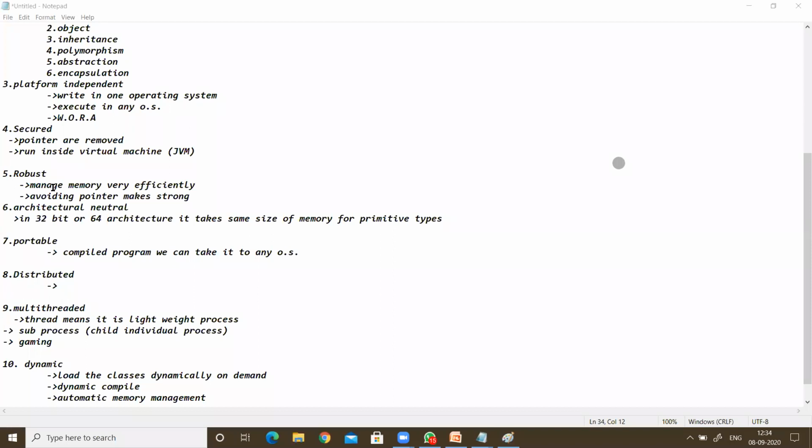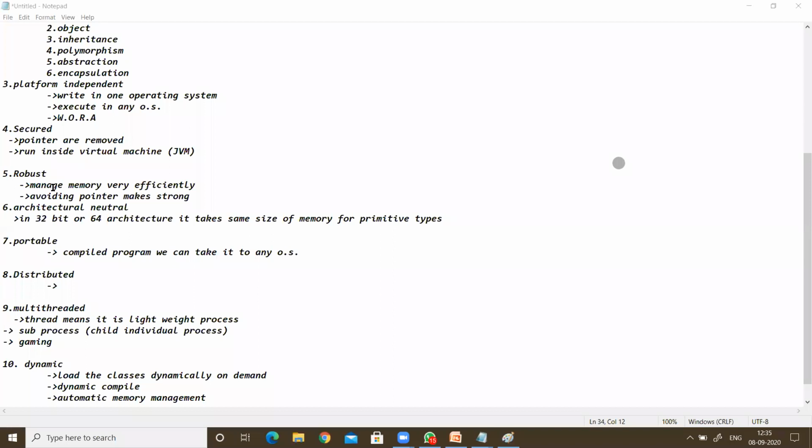We also create an object, and that object takes some memory. How long do we want to use that object? I want to use it to solve some problem, and after solving it I want to delete that object. But in Java, whenever your work is completed, the object is automatically removed from the memory.